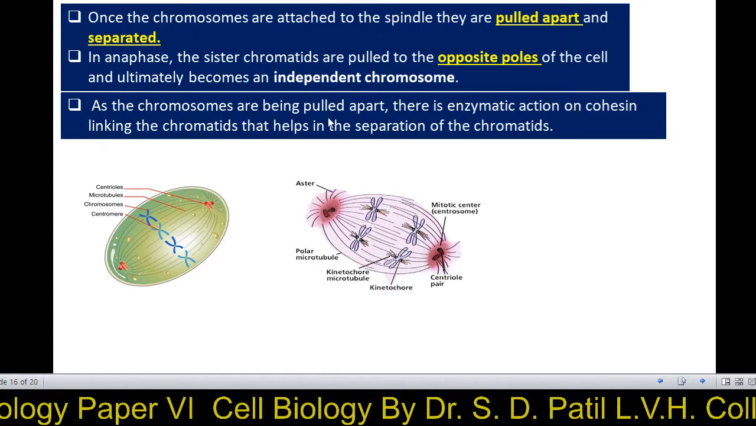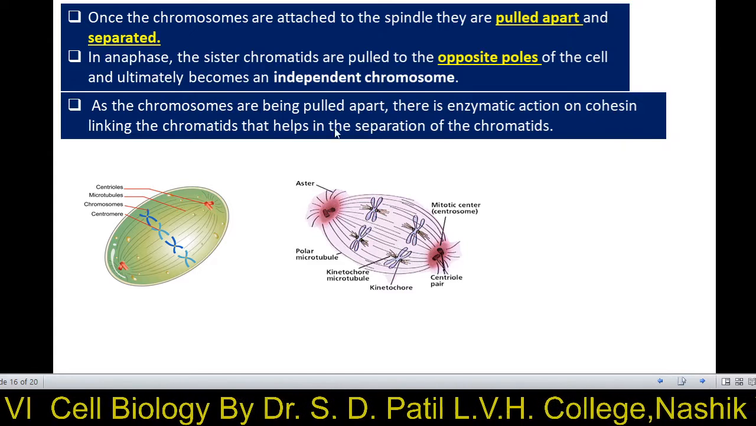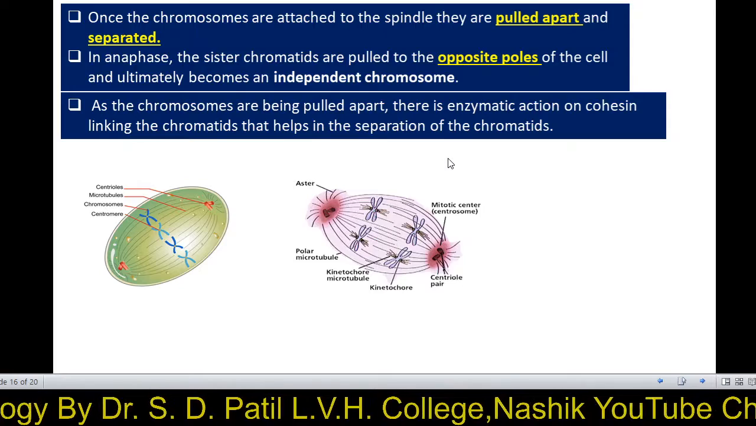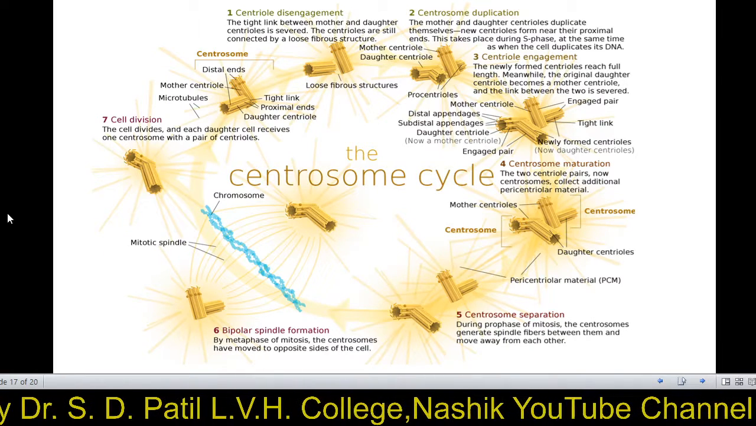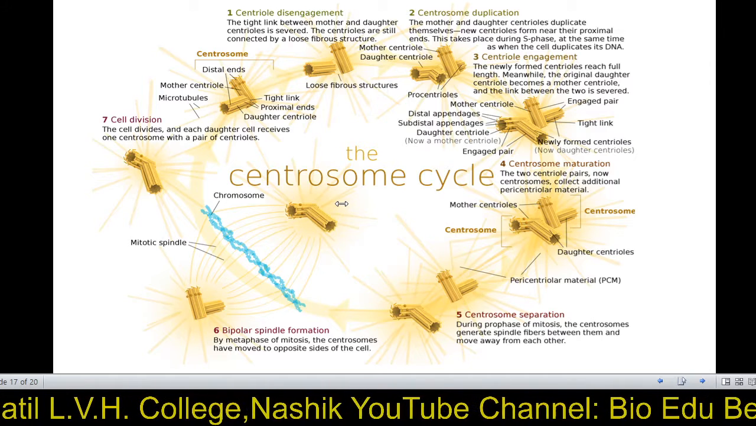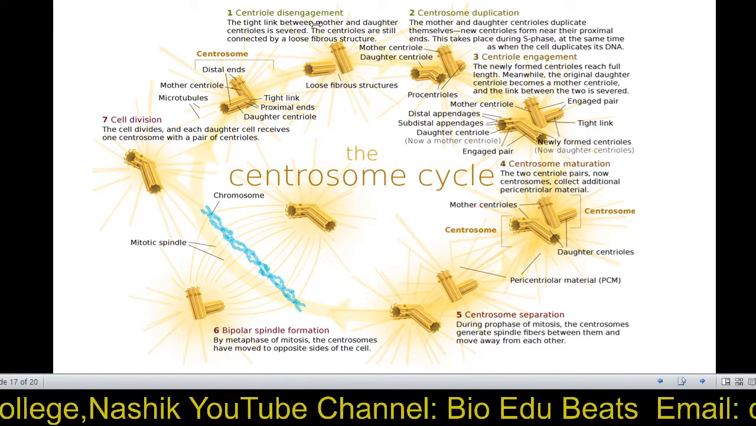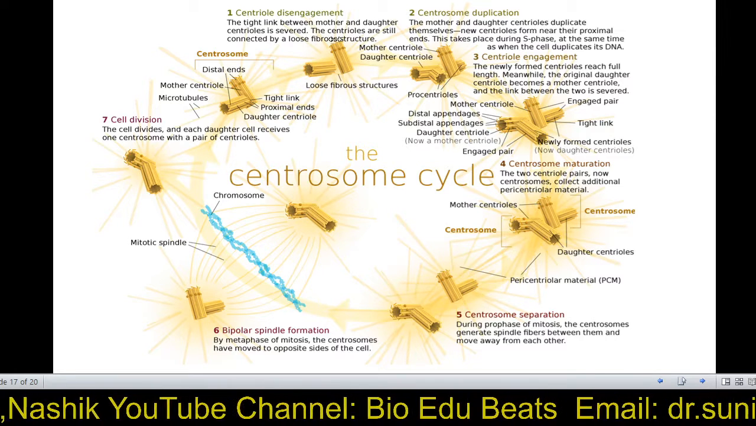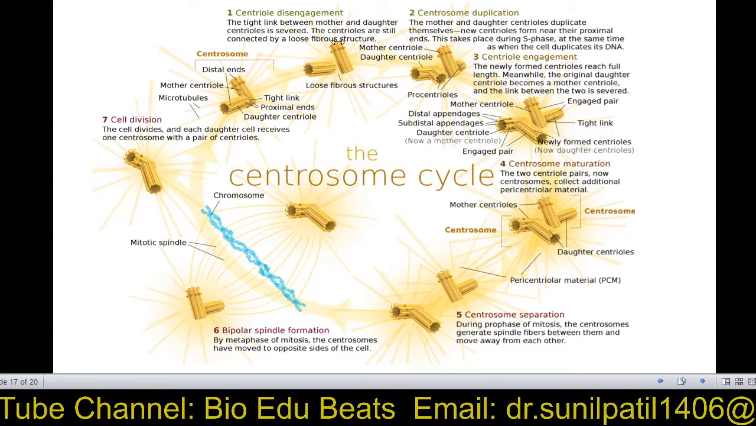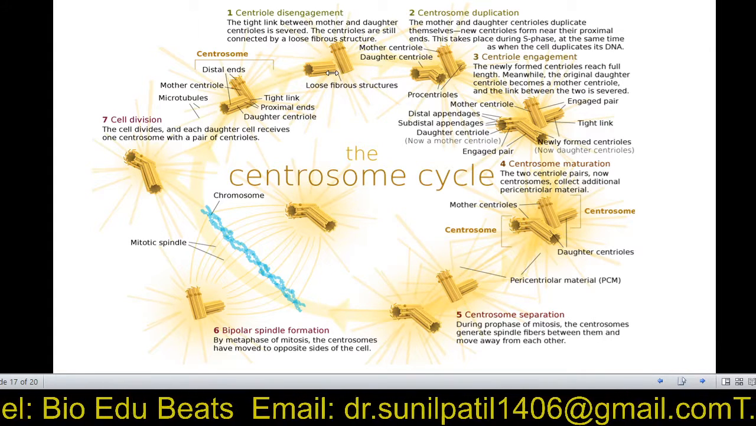As the chromosomes are being pulled apart, there is an enzymatic action on the cohesin linking the chromatids that helps the separation of chromatids. So this is the function in the whole cycle of the centrosome or centriole. In centriole disengagement, the tight link between the mother and daughter centriole is severed. The centrioles are still connected by loose fibers to each other. We have already seen one picture of this.